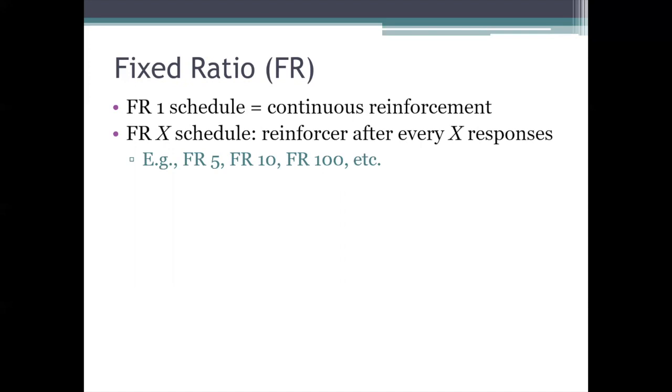It could be anything. So for example, if a coffee shop runs a special where you get a free coffee after you buy 5 coffees first, then that would be an FR5 schedule. Every 5th response produces the reinforcer. Or if you got a rat pressing a bar in a Skinner box, then you could set it up so that every 12th bar press gets reinforced. You could put that rat on an FR12 schedule. Or you could make it so that every 100th bar press gets reinforced, an FR100 schedule, and so on.